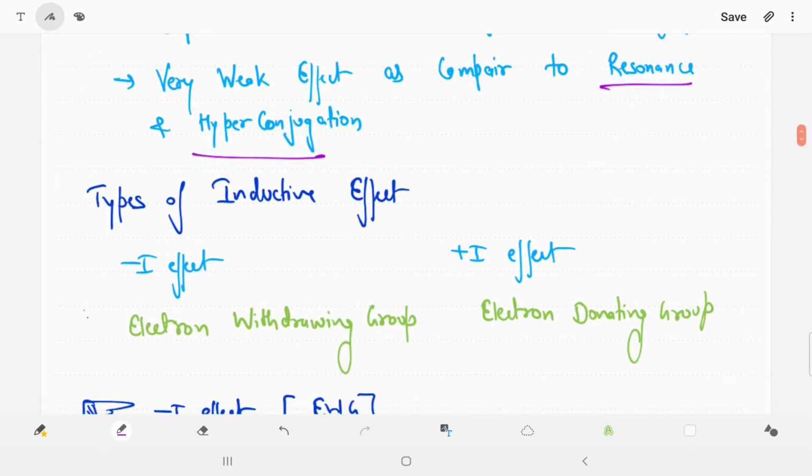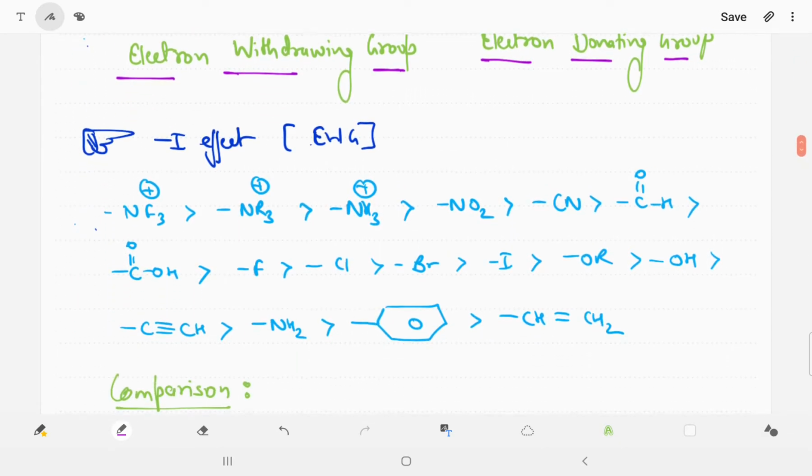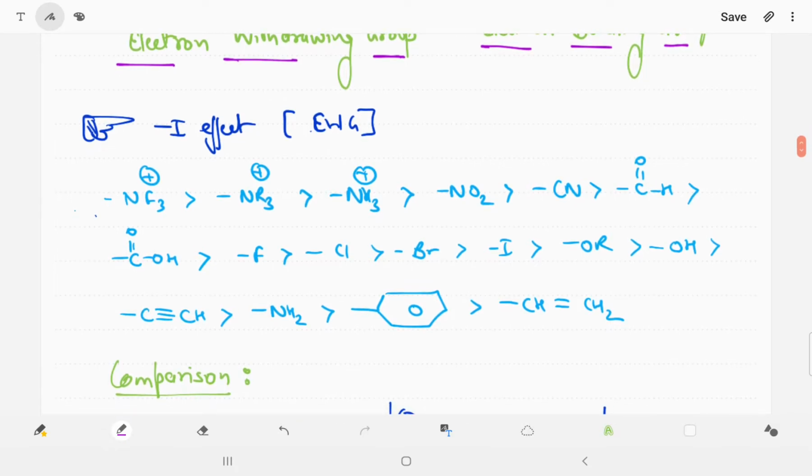Now we divide the inductive effect into two parts: minus I effect and plus I effect. Minus I effect means EWG, electron withdrawing group, and plus I effect means electron donating group. Which donates the electron, that is plus I; which withdraws the electron, that is called an electron withdrawing group, that is minus I. Now you can see there is a minus I effect table.